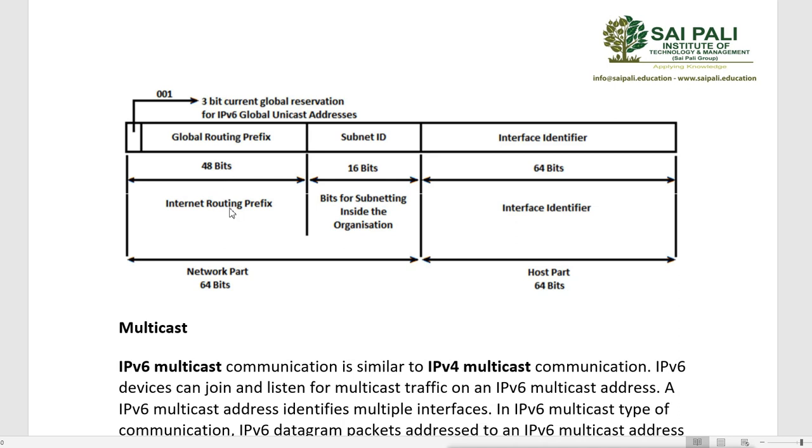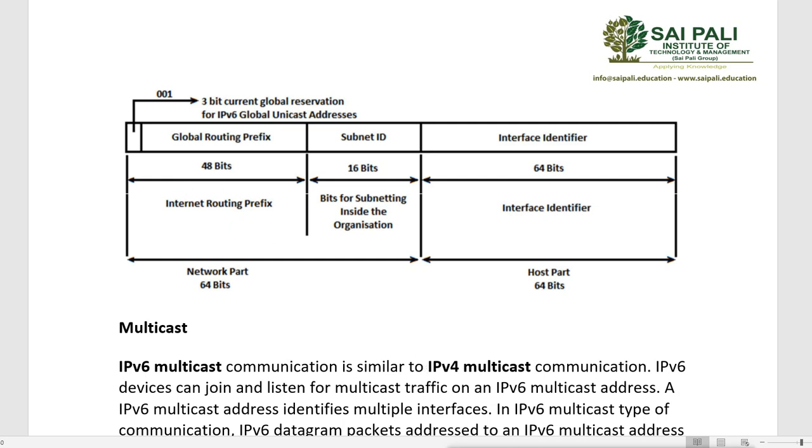So the 45 bits will be the global routing prefix given by the IANA to the organizations. Unique 45 bits. Now those 45 bits plus the 3 reserved bits total 48 bits, and the total 48 bits is the internet routing prefix. So it becomes the internet routing prefix for the organization. That means it can go to the internet WAN connection by using these 45 unique bits that have not been given to any other organization.